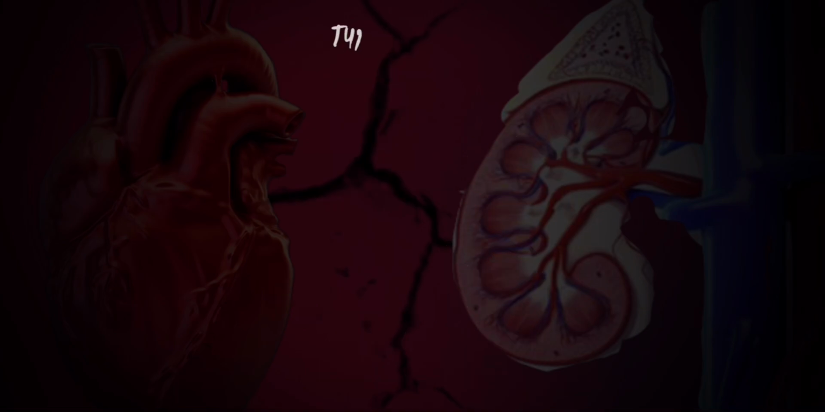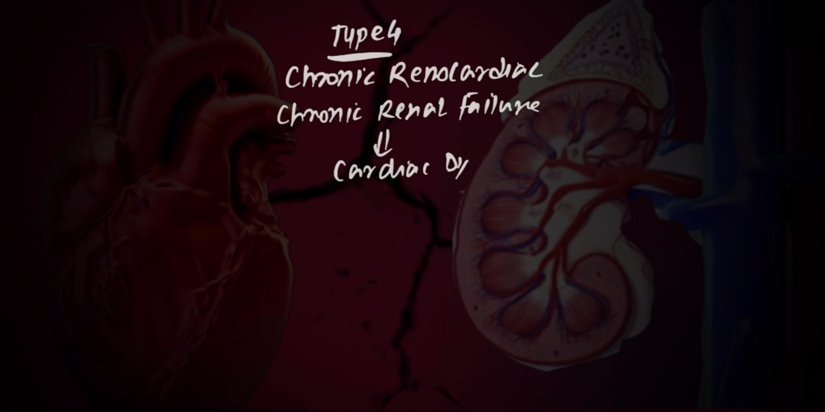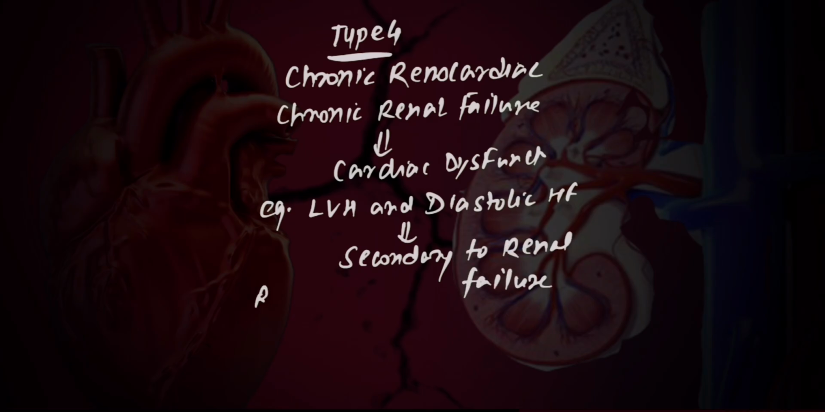The next type of cardiorenal syndrome is type 4, that is chronic renocardiac. Here, some underlying chronic renal failure would cause chronic cardiac dysfunction. For example, many patients develop left ventricular hypertrophy and diastolic dysfunction secondary to chronic renal failure. Treatment of this would consist of treating the symptoms of heart failure and also considering renal replacement therapy for treatment of chronic renal failure.